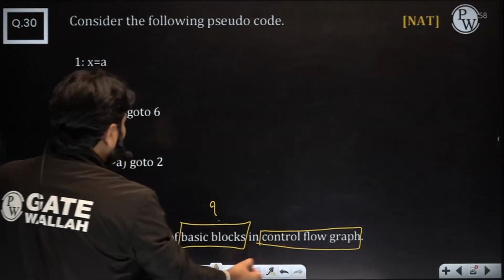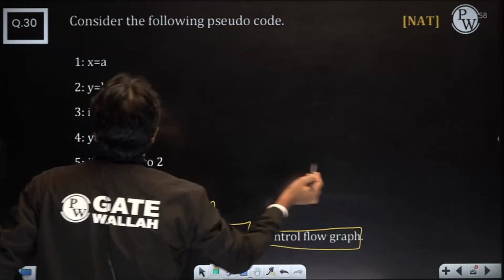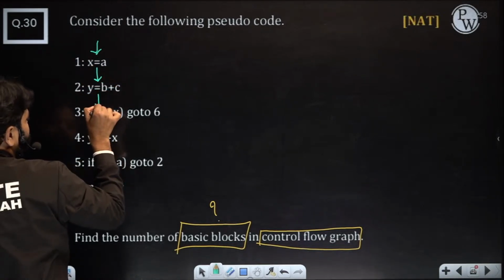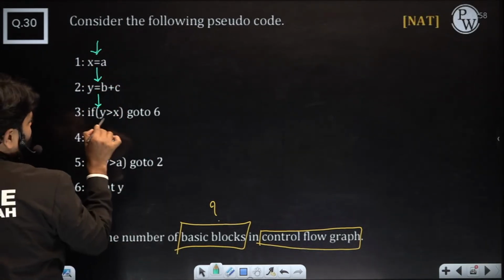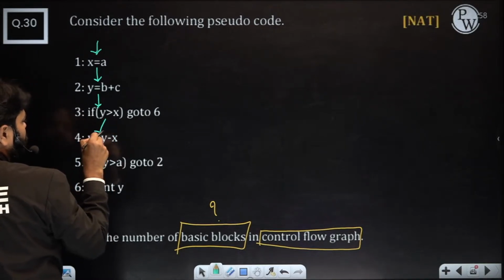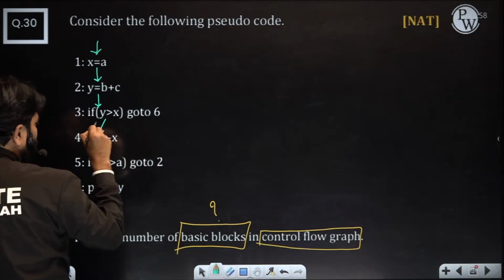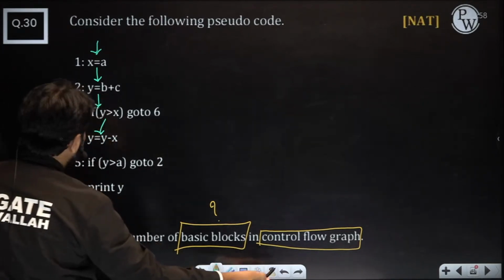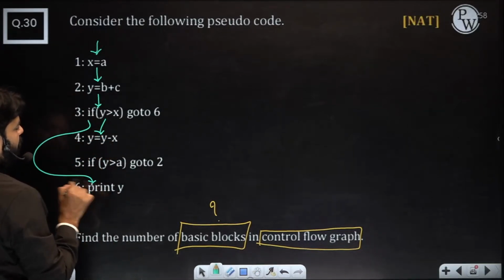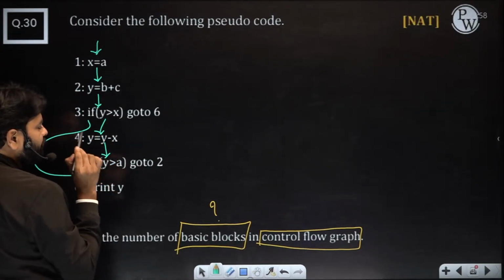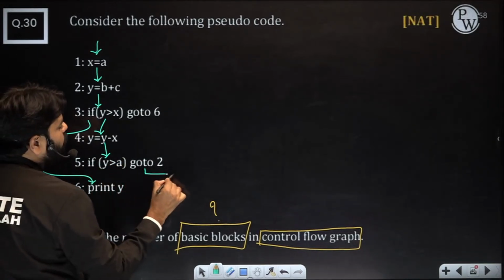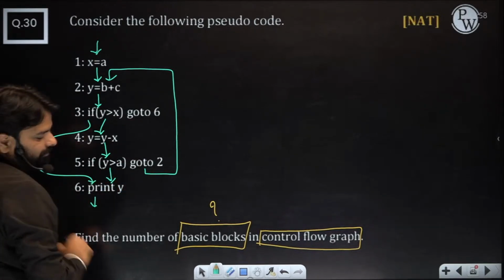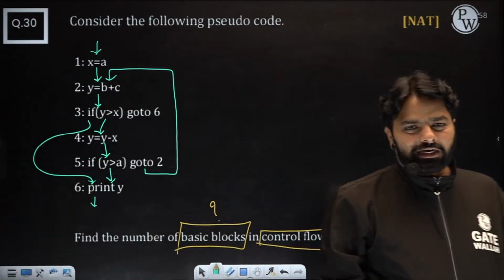So let me do the control flow first, then I'll draw that later. Control enters and goes here. Be careful: here it goes in two directions, either down or to the sixth one. Then the sixth also goes a different way. After 4 it goes to the fifth, and the fifth again goes somewhere different, either to 2 or down. Finally it will exit. Are you able to write this control flow?